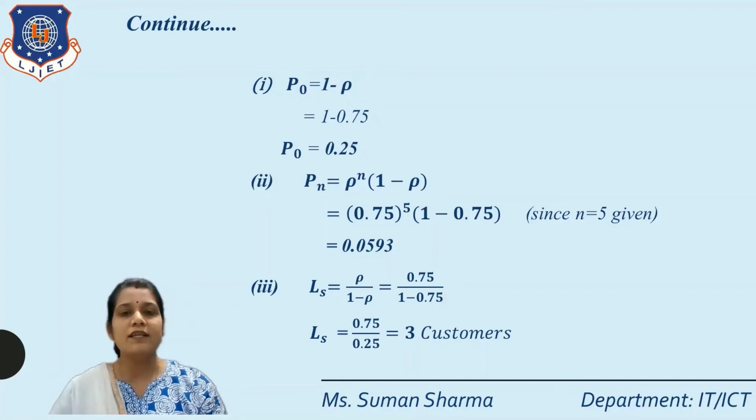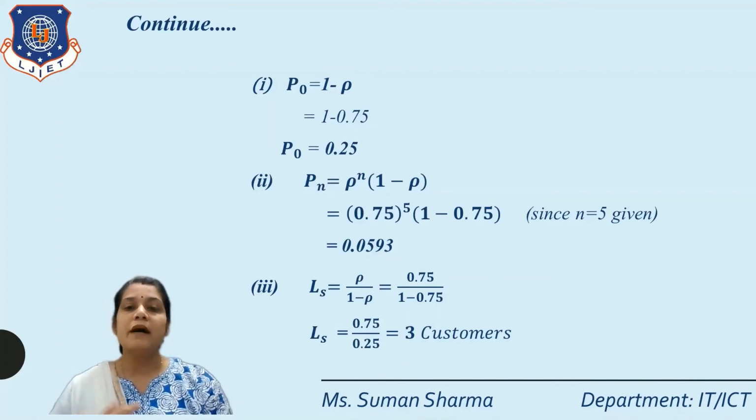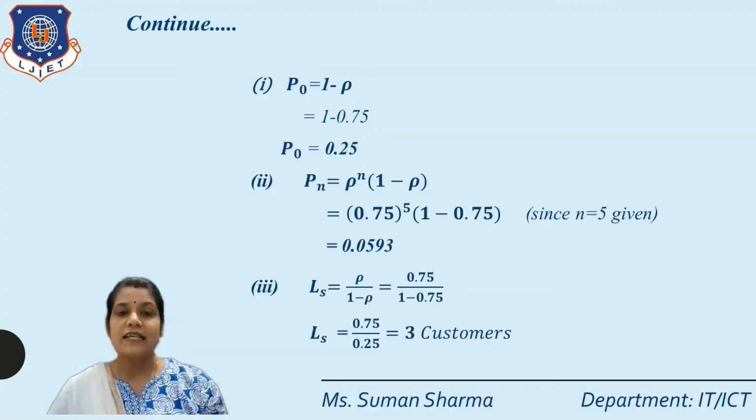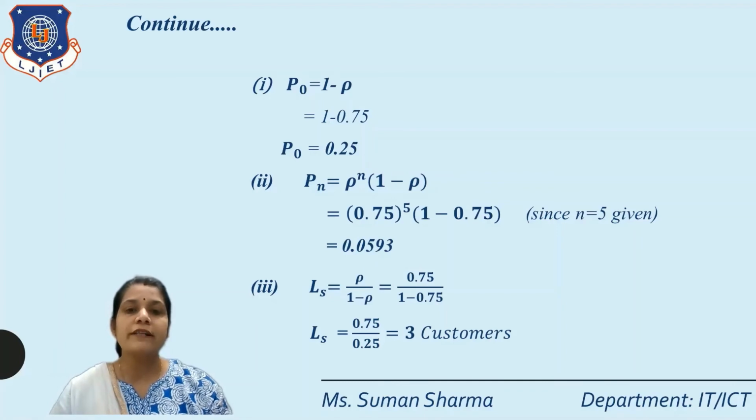Second is 5 customers in the system. So the formula is capital Pn is equal to rho raised to the power n, in the bracket 1 minus rho. See here very carefully, in every question we put the value of rho, that means the utilization rate. We have already found rho is equal to lambda by mu is equal to 0.75.